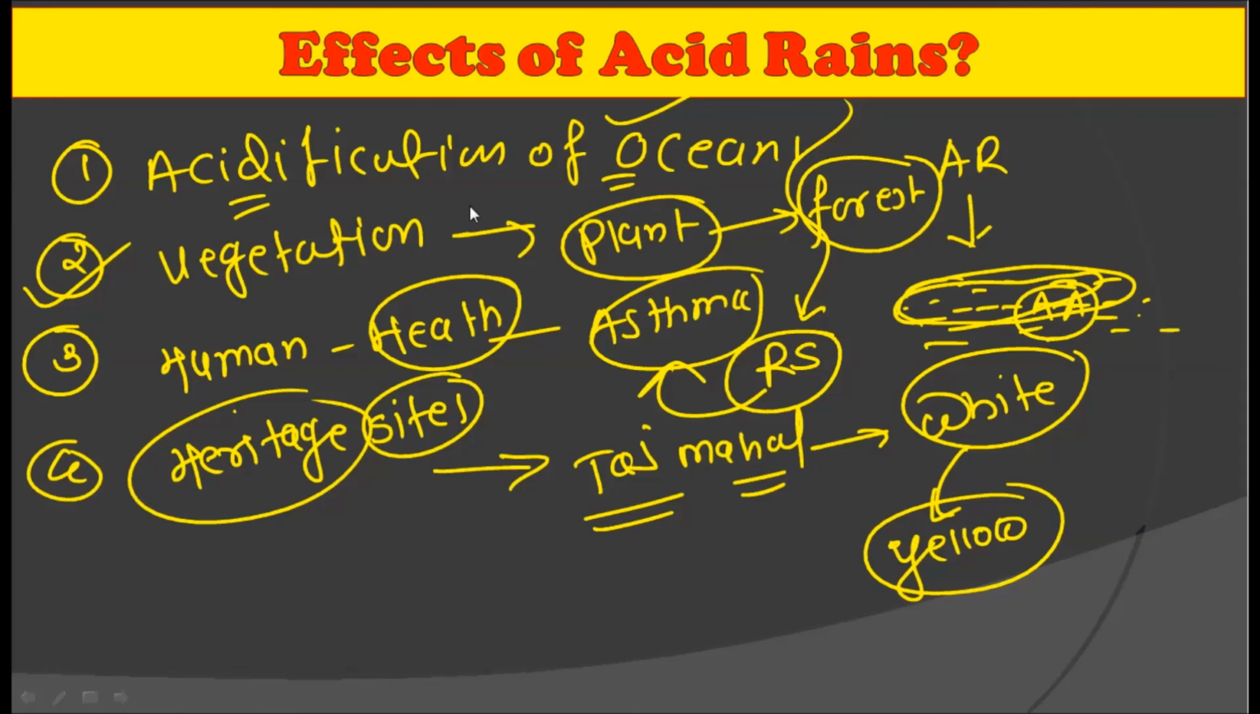So there are various effects of acid rains, some of which we have discussed here. That is the acidification of the ocean, then its effect on vegetation, on human health, plus on heritage sites. Apart from this, there are many effects of acid rain. You should mention them in a comment box.